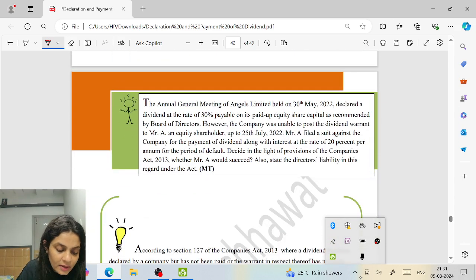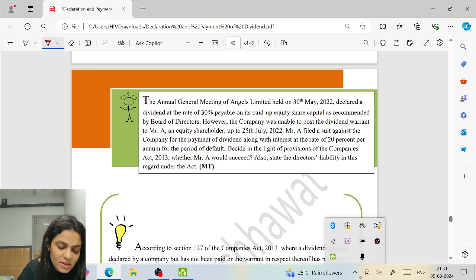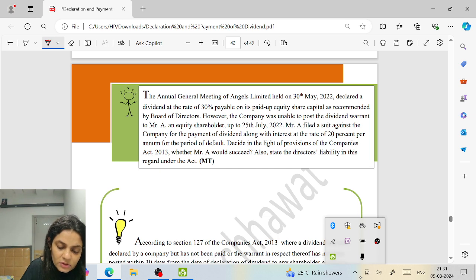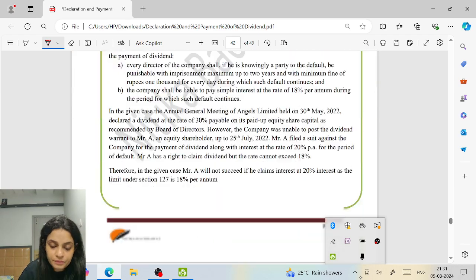The annual general meeting declared a dividend at the rate of 30%. However, the company was unable. Oh, so the same thing we have done. Till 25th July, we did the same thing.